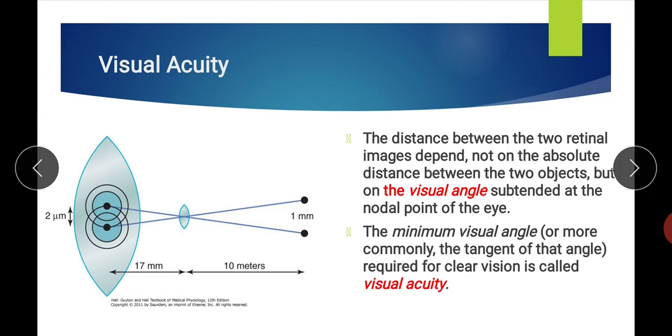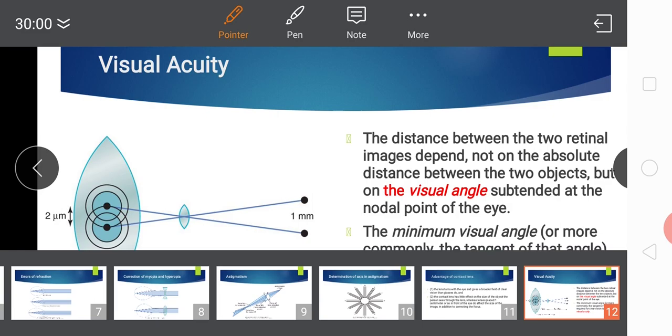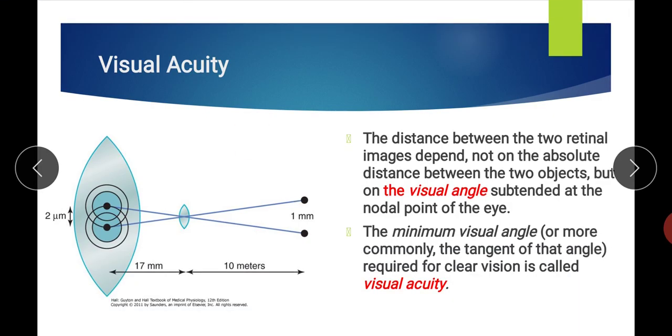So what is visual angle? First we see that the distance between the two retinal images depends not on the absolute distance between the two objects, but on the visual angle subtended at the nodal point of the eye. Now here we have a 2 point source, you can see in this figure. It does not actually depend on the distance between the 2 point sources, but on this angle which is formed at the nodal point. This one is the nodal point.